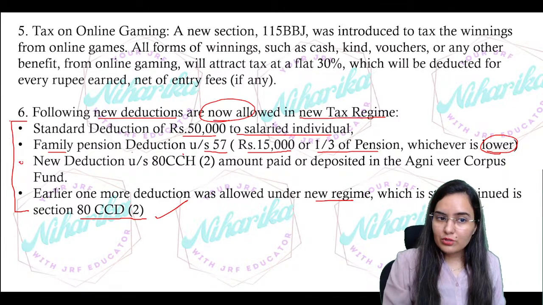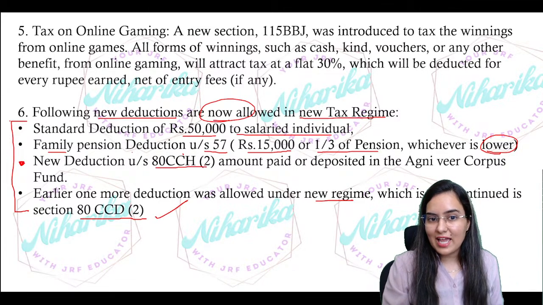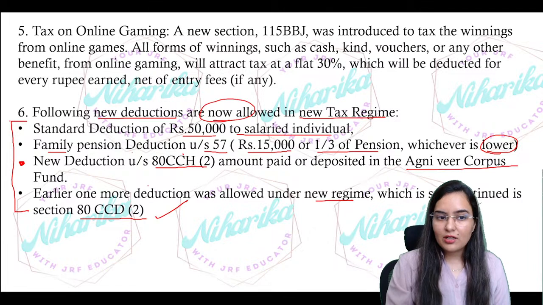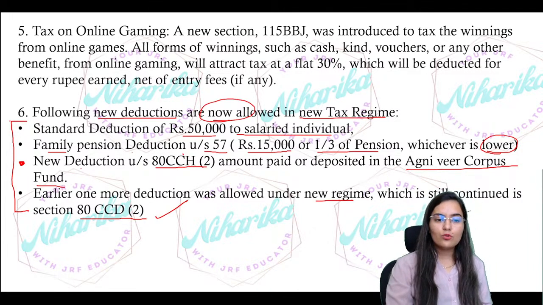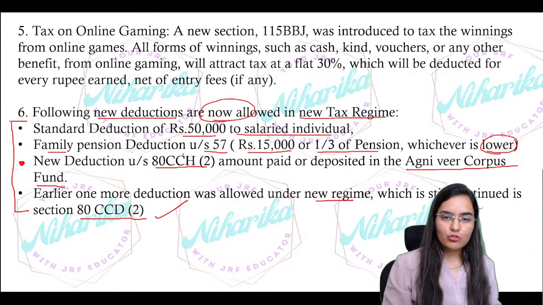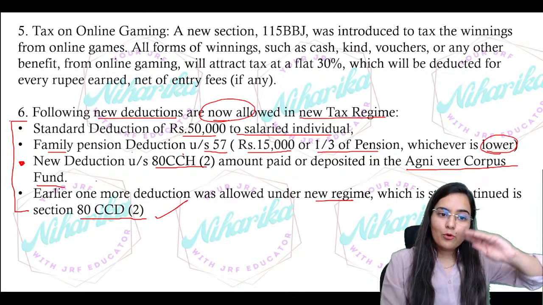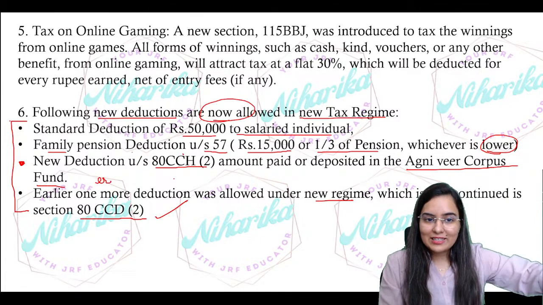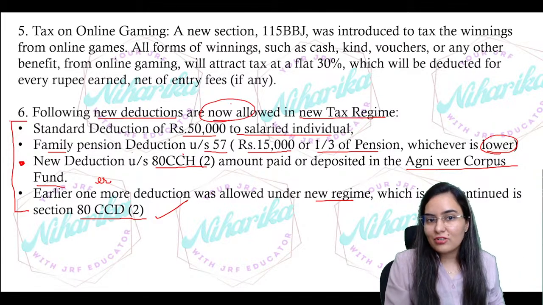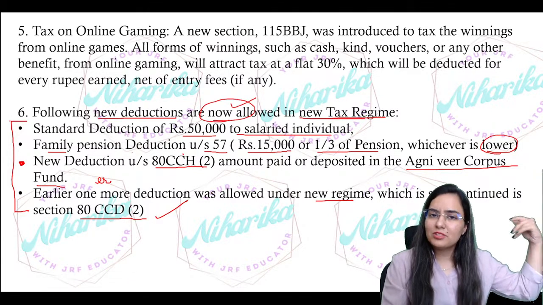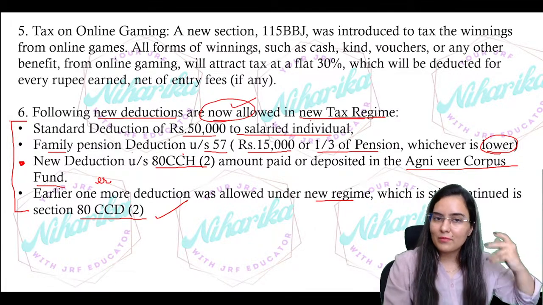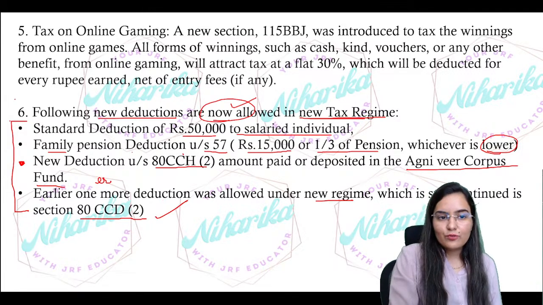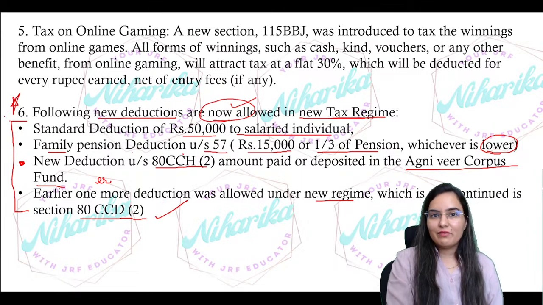Okay, now a new deduction is also there. New deduction of 80CCH(2), the amount paid or deposited in the Agniveer Corpus Fund. So who will deposit in the Agniveer Corpus Fund? This is again a new initiative. This will be deposited by the employer on the employee's behalf, and then again we will get the deduction. Okay, so now these are allowed in the new tax regime. In the old regime, definitely all of them, in fact all 80C to 80U, but in the new only and only these deductions will be there. So from your exam point of view, this is also a very, very important point.